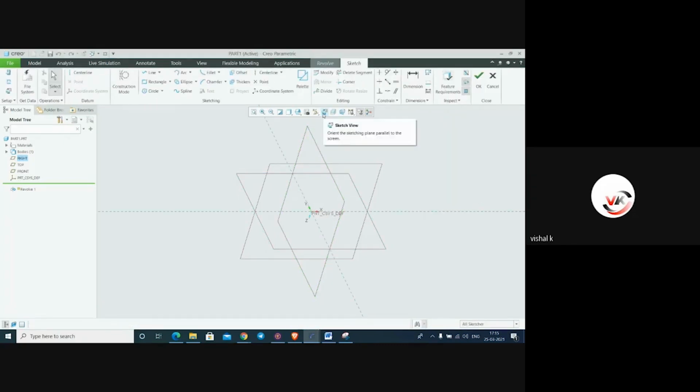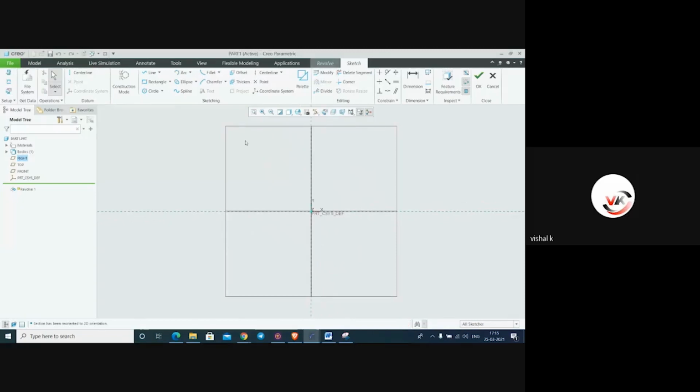Here it is normal to the screen. Here we'll make one simple sharp profile. Just a simple kind of profile I have created here, and here I will put this geometry center line.